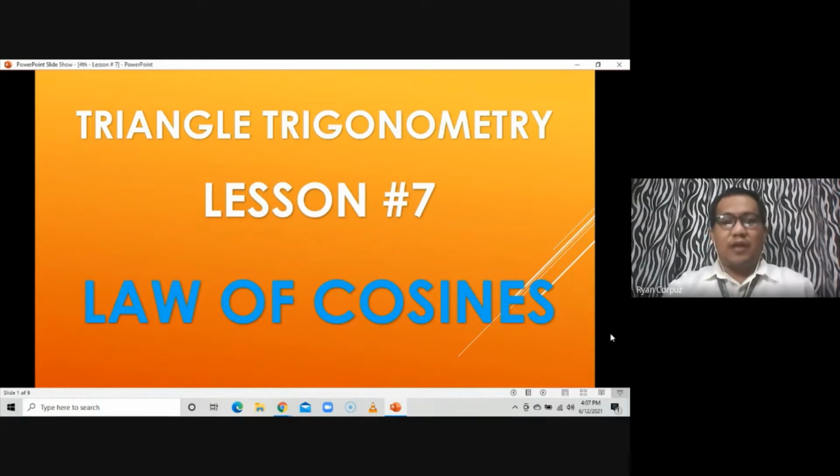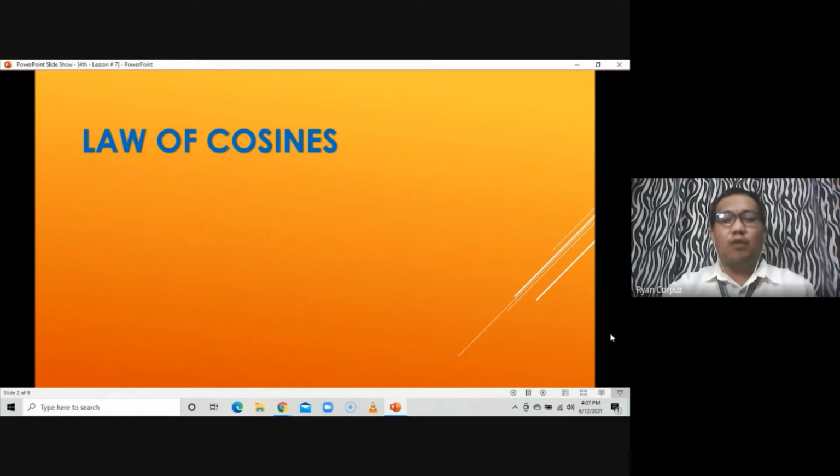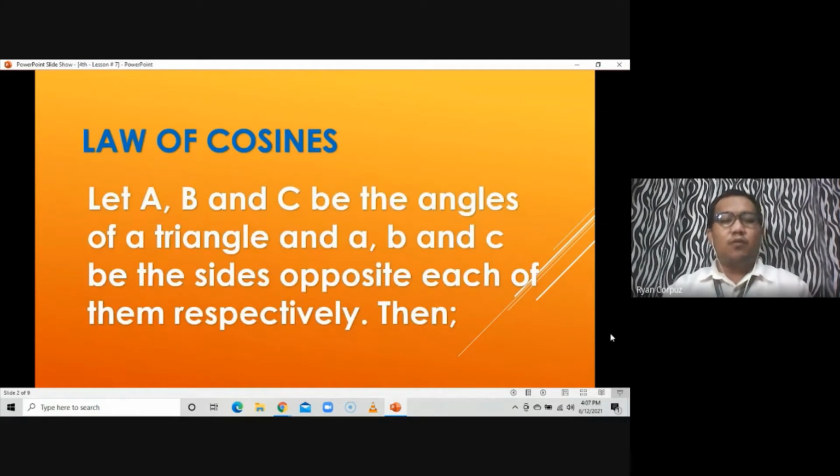To start with, law of cosines: if you do have a given oblique triangle, we are going to let the angles of the triangle be A, B, and C, and small letters a, b, and c be the sides opposite each of them respectively.